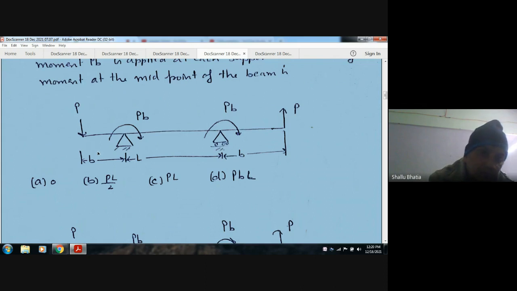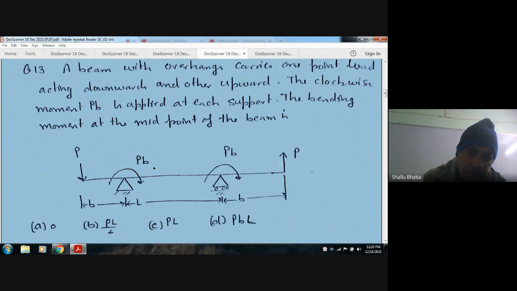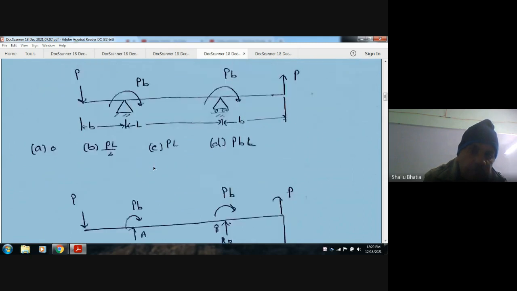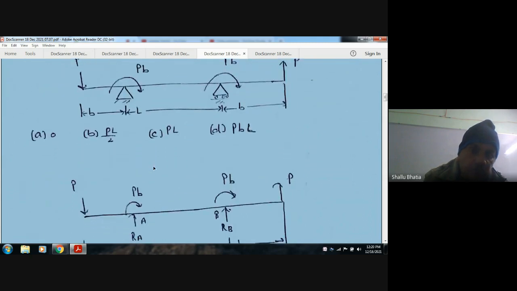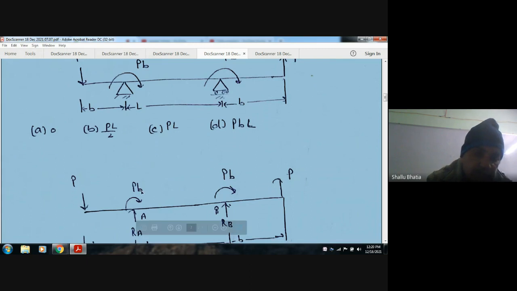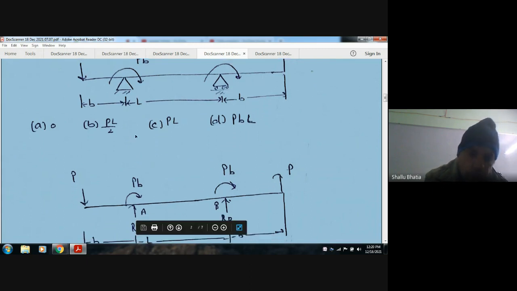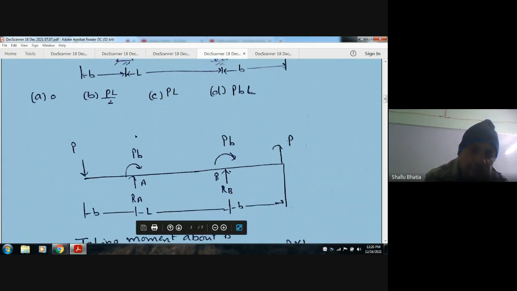So this is your P downward load acting here, moment PL is acting here and here, and here P upward load is acting. Here the distance is L and this is L. Now you have to calculate the bending moment at the midpoint. So first of all we have to find out the reactions at the two supports. So RA and RB are the reactions.